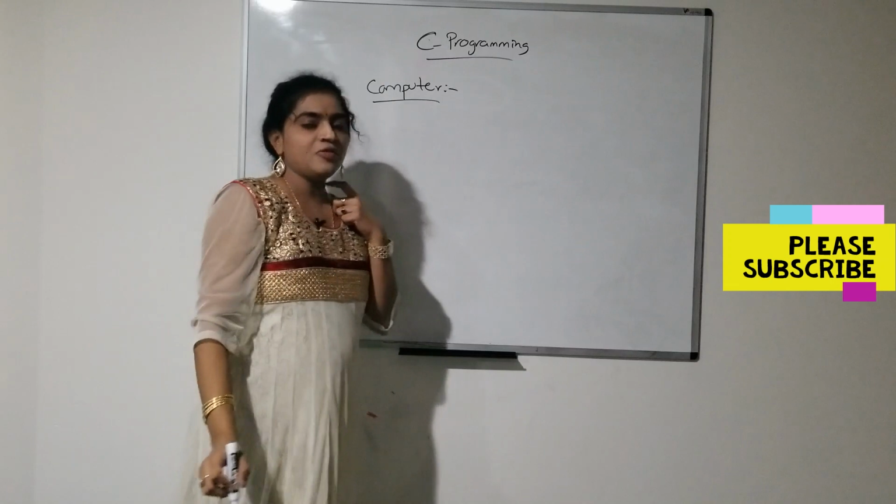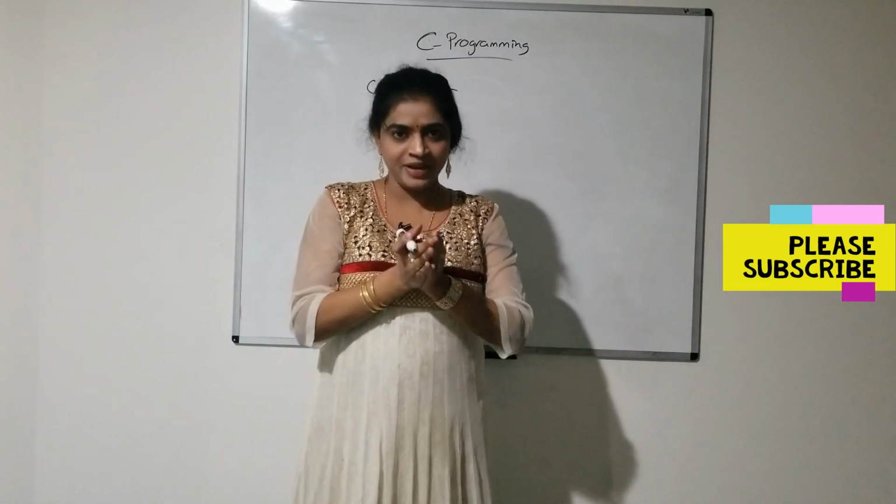So what is meant by a computer? A computer is an electronic device in which we are providing some data as an input, that means it accepts data as an input.